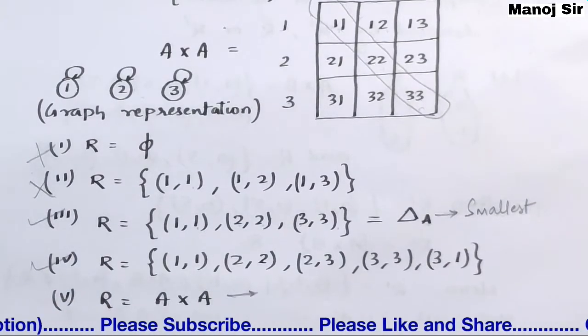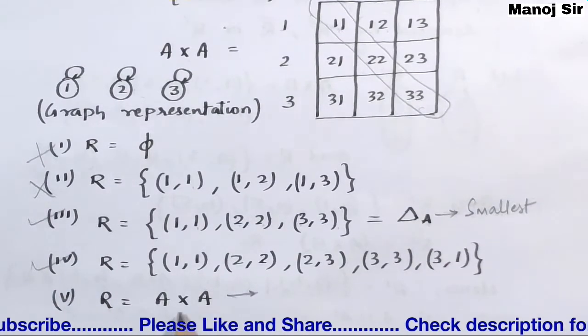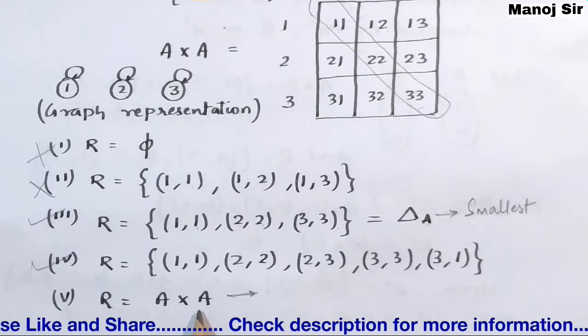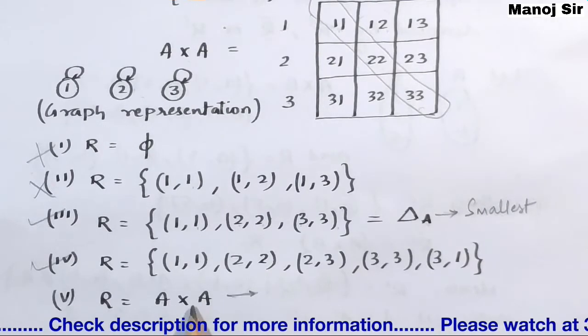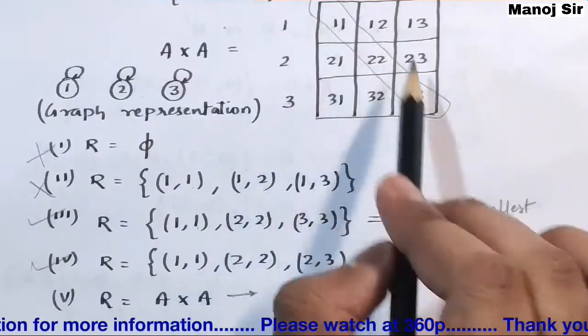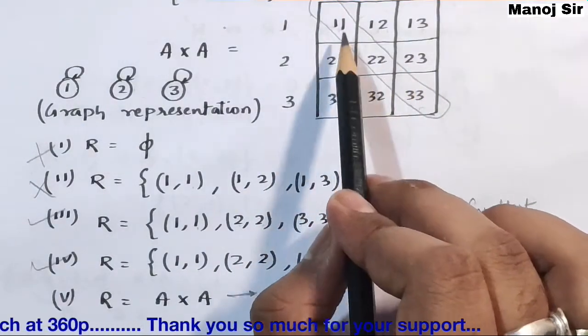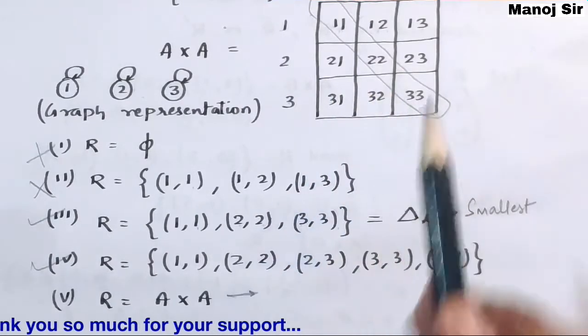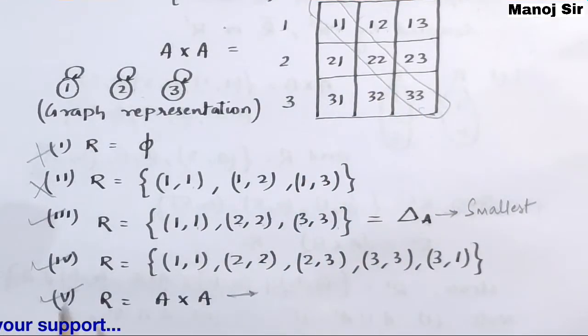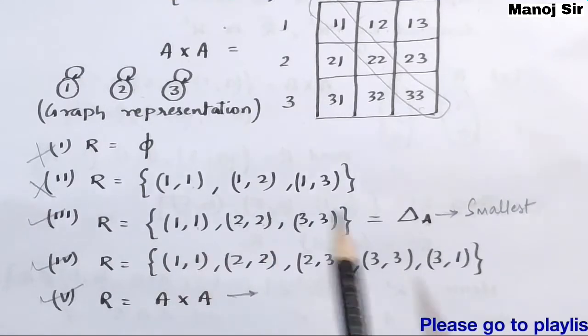And in the fifth relation we have A cross A, that is the Cartesian product of set A. So it should contain all 9 elements, and among these 9 elements these 3 reflexive pairs are also present, so yes, this is also an example of a reflexive relation.